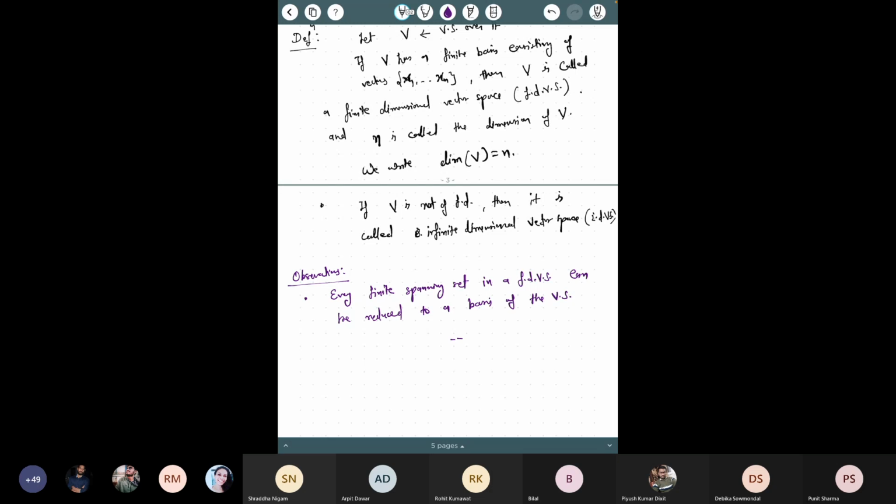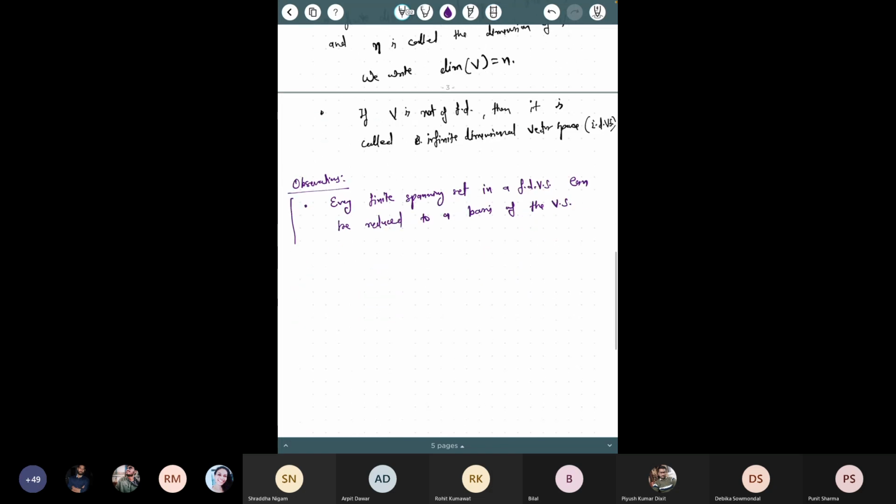Some of these results we have already seen, but let me write them again. So if we have a finite dimensional vector space, then every finite spanning set can be reduced to a basis.